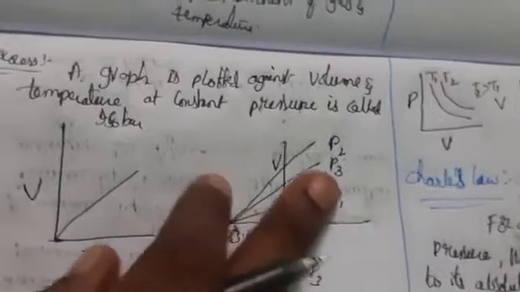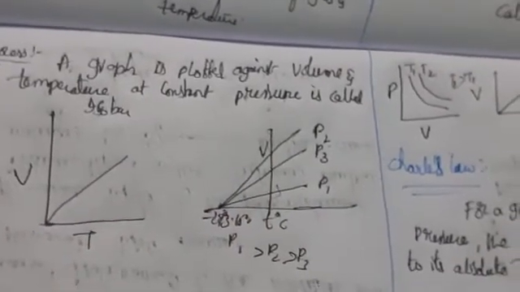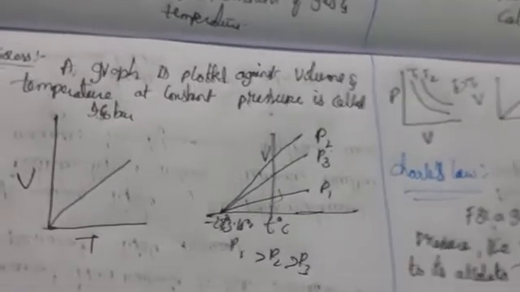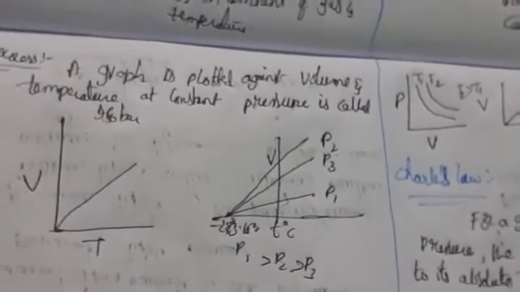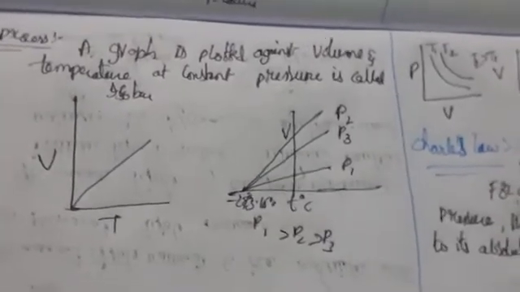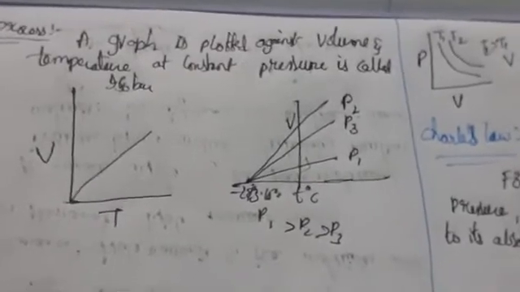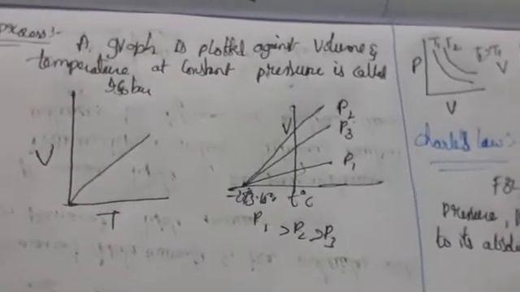Here an imaginary temperature at which gases occupy zero volume, we call it absolute zero. So what is absolute zero? The imaginary temperature at which gases are supposed to have zero volume, that one we call absolute zero. So what we can say here?